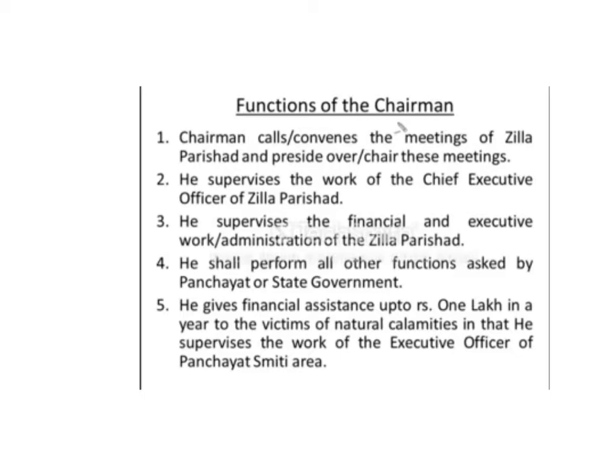So the functions of the chairman of the Zilla Parishad and Panchayat Samiti are the same, but the difference is that the Zilla Parishad is the uppermost tier, at the district level, while the Panchayat Samiti is at the block level. The chairman of the Panchayat Samiti can give 25,000 rupees in a year to the victims of natural calamities, and the chairman of the Zilla Parishad can give 1 lakh rupees in a year to the victims of natural calamities.